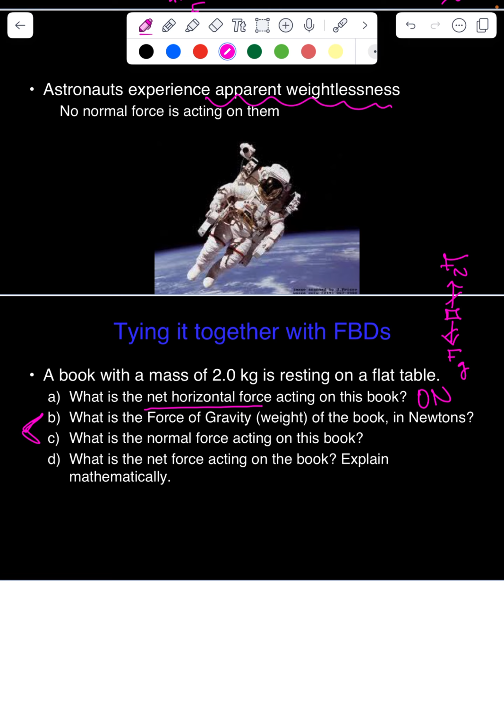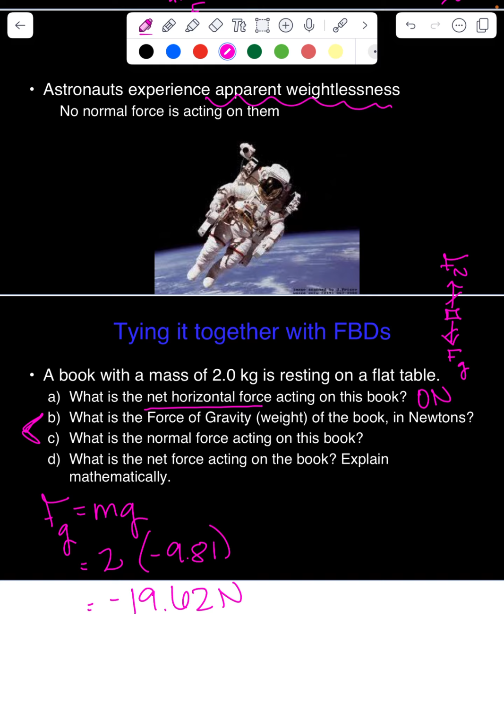So we want the numerical values for these. We know that Fg is equal to mg. We know our mass is 2 kilograms, and our acceleration due to gravity is negative 9.81. So 2 times negative 9.81 gives us negative 19.62 newtons.